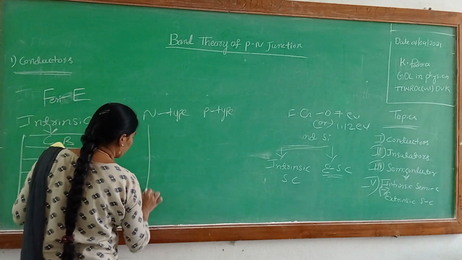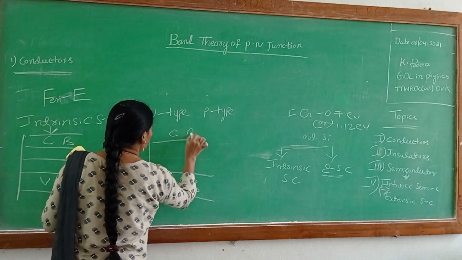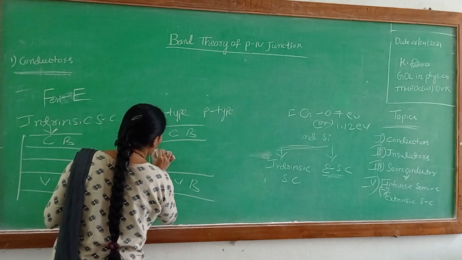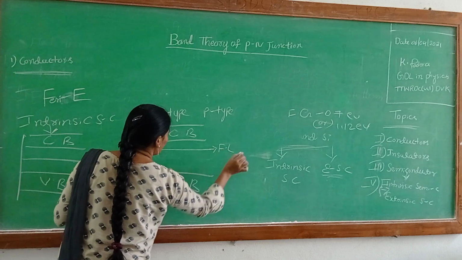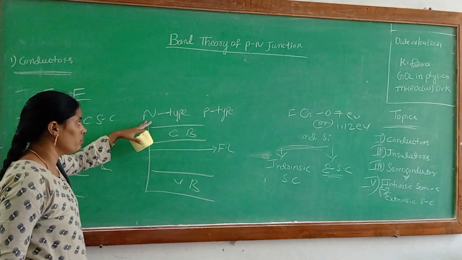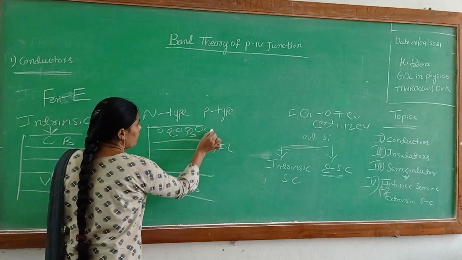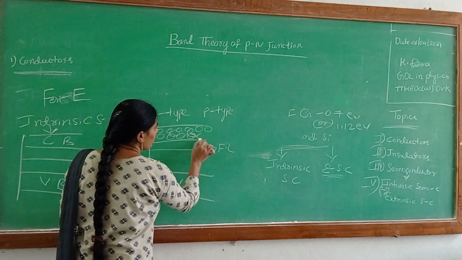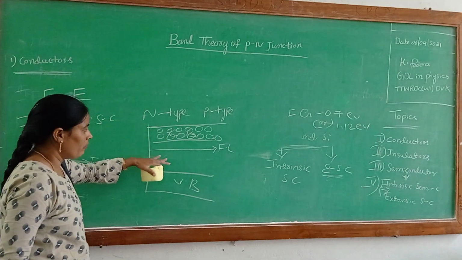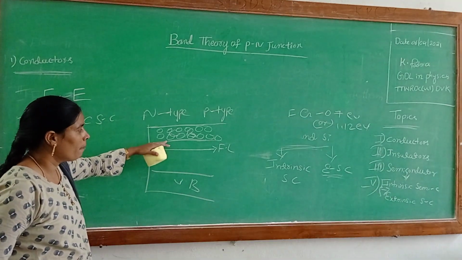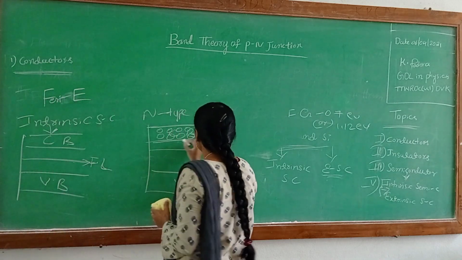In N-type semiconductors, this is the valence band and this is the conduction band. The Fermi energy level is always on the conduction band side because of the number of electrons in the conduction band of the N-type semiconductor. So the Fermi energy level is towards the conduction band, always on the conduction band side.